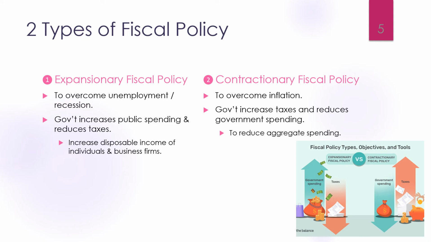On the other hand, contractionary fiscal policy is more suitable for reducing inflation. In order to reduce inflation, government increases taxes and reduces government spending. This will reduce aggregate expenditure.